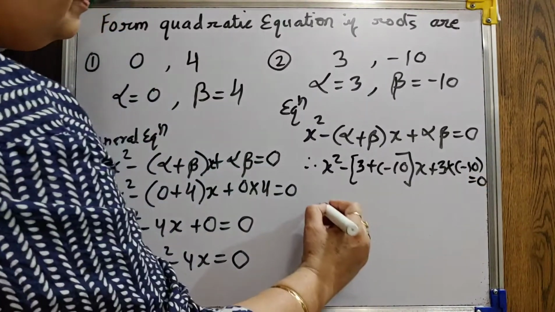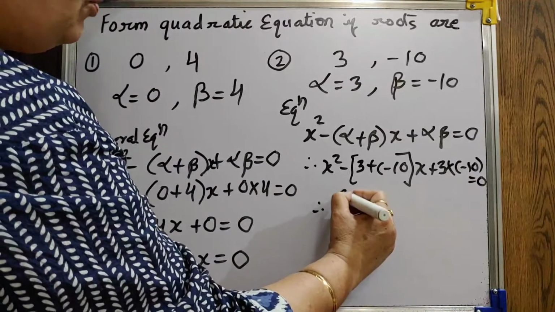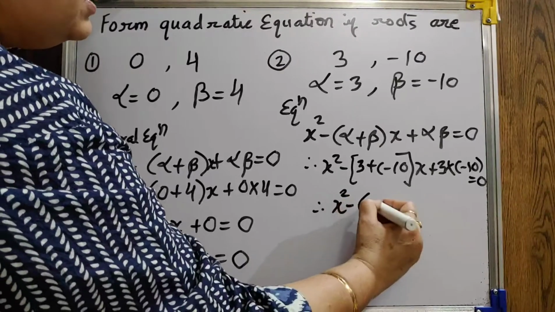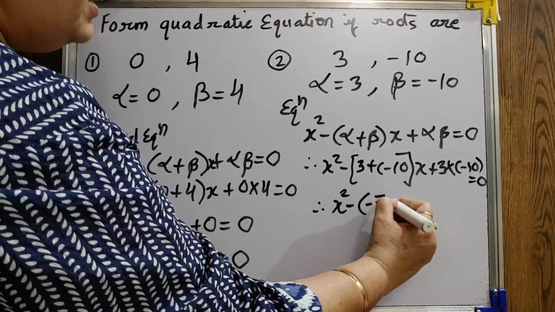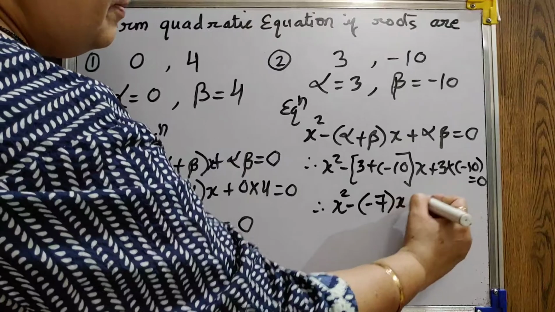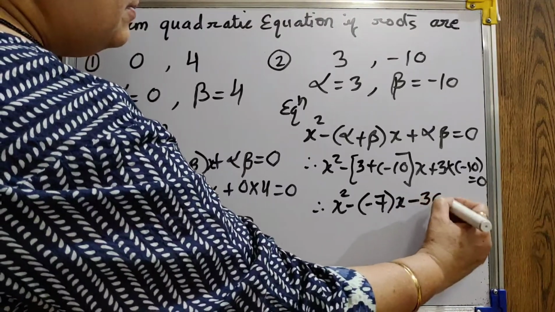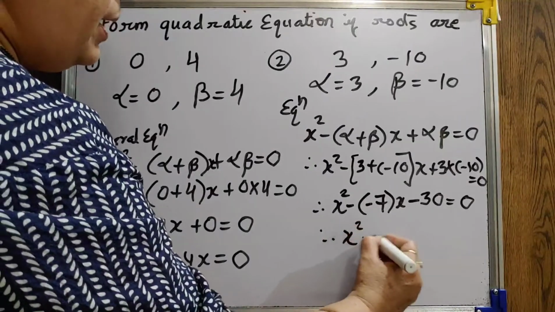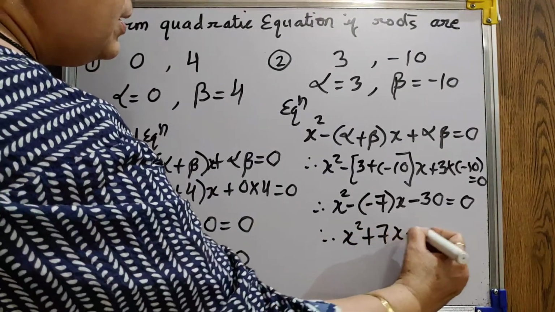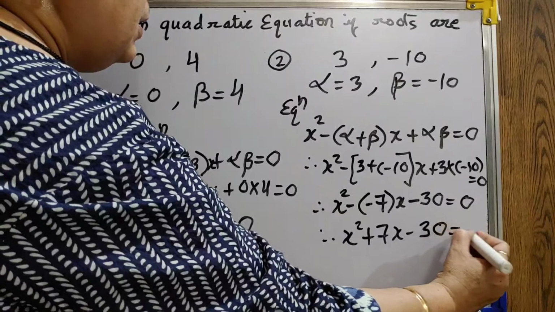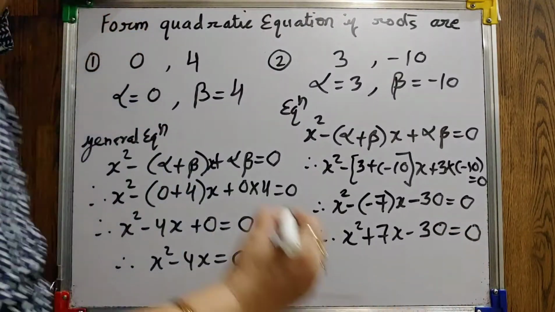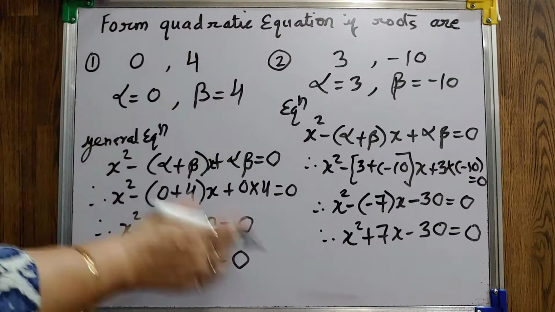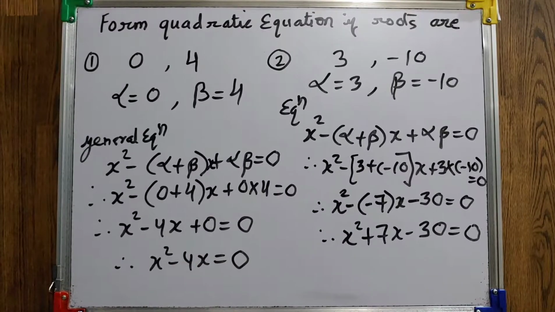So x square minus minus 7x plus minus 30, so here x square plus 7x minus 30 equals to 0. So if you know the roots, this way you can form the quadratic equation.